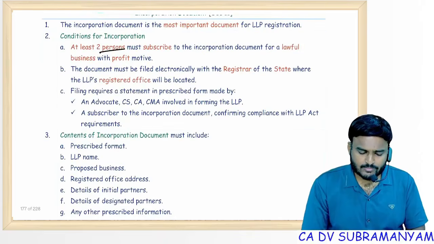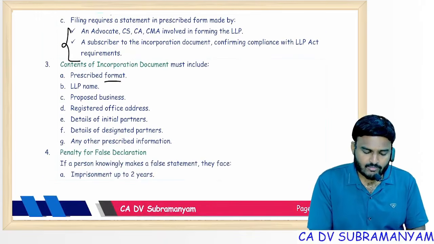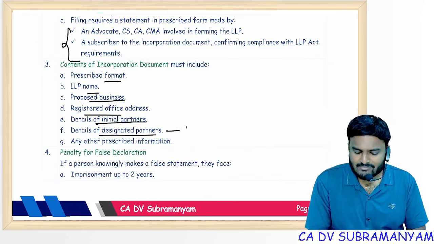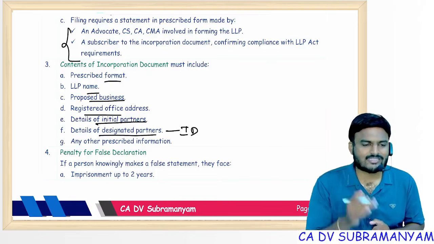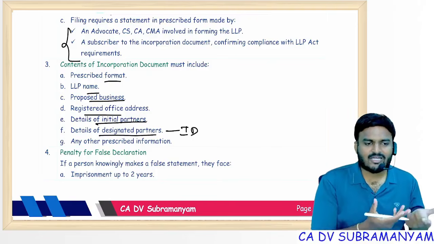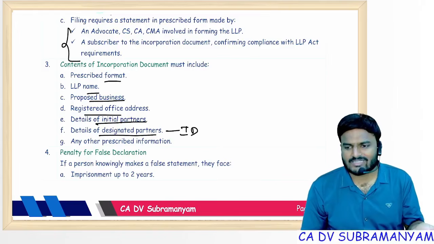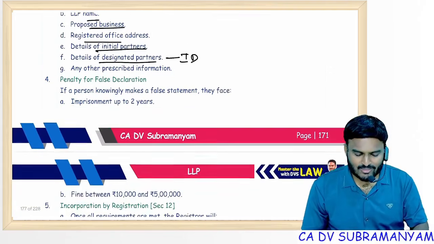Similar points: 2 persons, registered office, practicing professional declaration, format, name of the LLP, object clause, situation clause, subscription clause, designated partners, nothing but first directors of the company. In company management we call them as directors. In LLP management is designated partner. In partnership firm, same people we call them as active partners. Roles, names are getting changed, roles are same only.